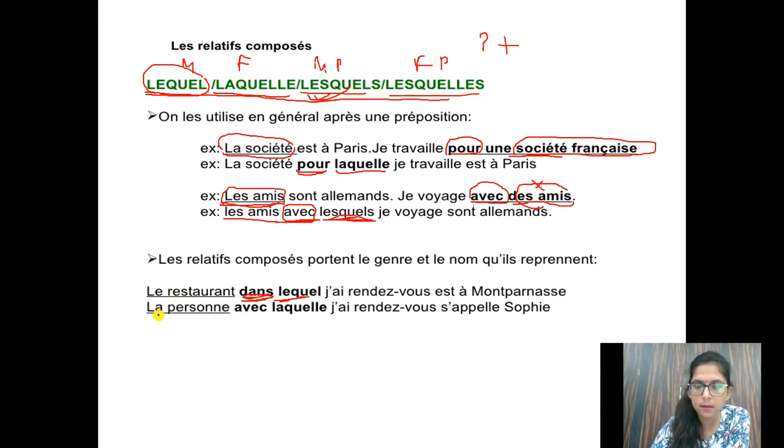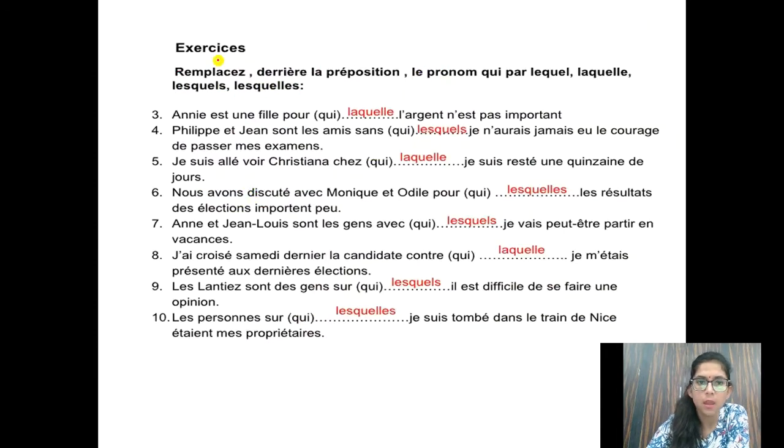Then here la deuxième phrase, la personne avec laquelle j'ai rendez-vous s'appelle Sophie. The person with whom I have a meeting is Sophie. So now with whom? Preposition is avec. Then why laquelle? Why not lequel? Because we are talking about the person and person is feminine, so laquelle. J'espère vous avez compris ce sujet et après ça, nous avons un exercice. Oui.